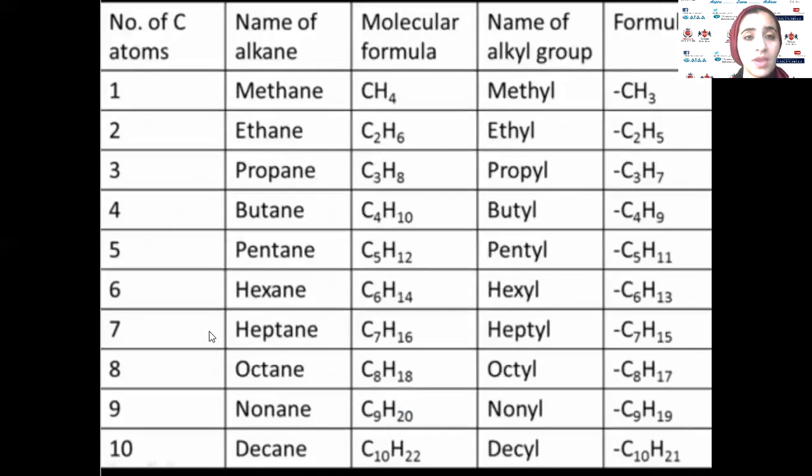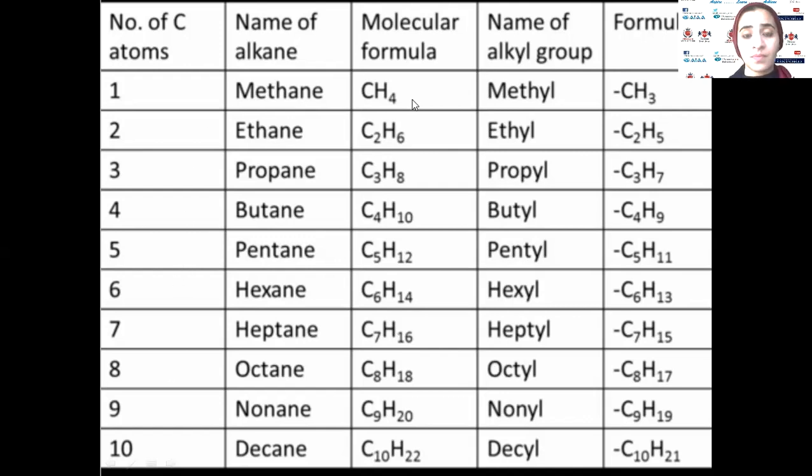Okay, we have here the number of atoms. If we have 1 carbon, it will be called methane. 2 carbon is called ethane. You have to save this carefully, okay? Methane, ethane, propane, butane, pentane, hexane, heptane, octane, nonane, decane, okay? This is the name of the alkane according to the number of carbon atoms, okay?